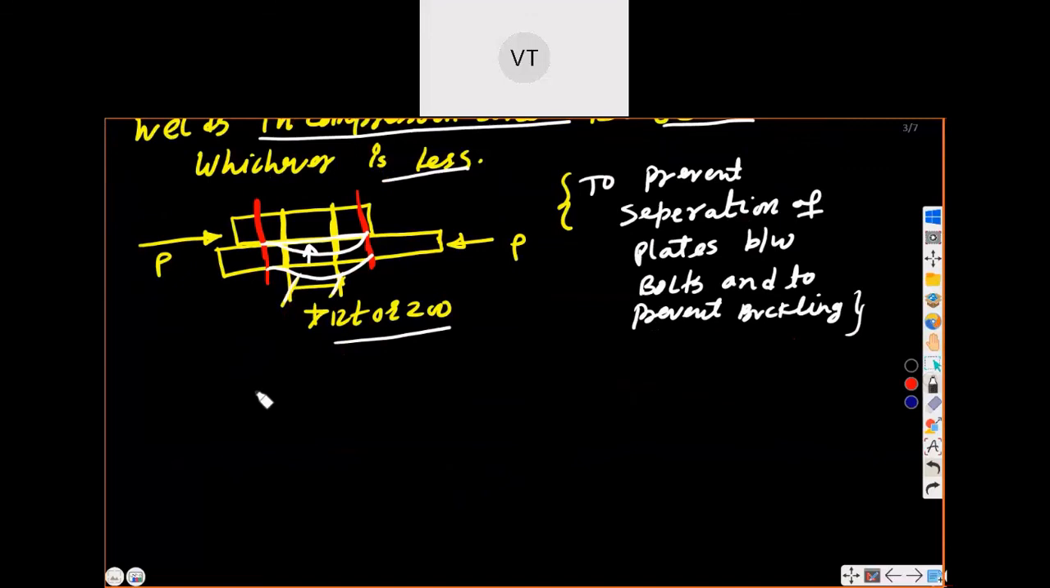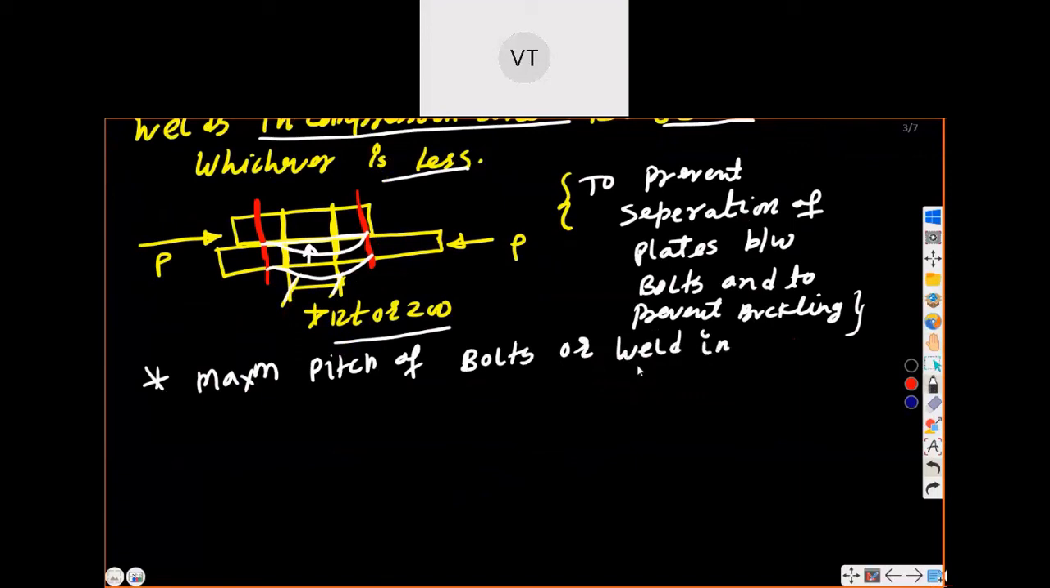So next point is maximum pitch of bolts or weld in tension zone.